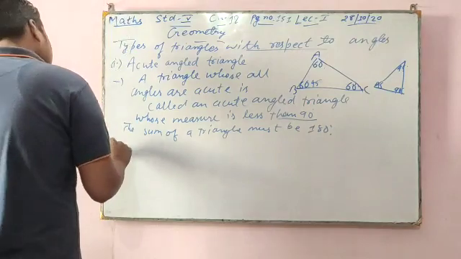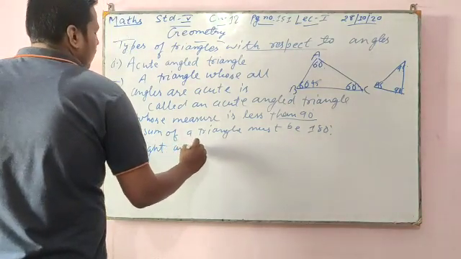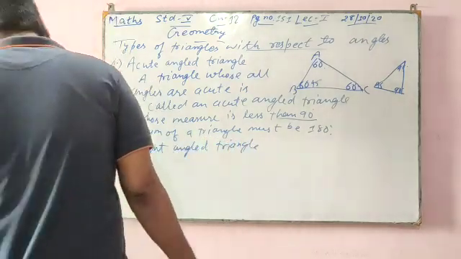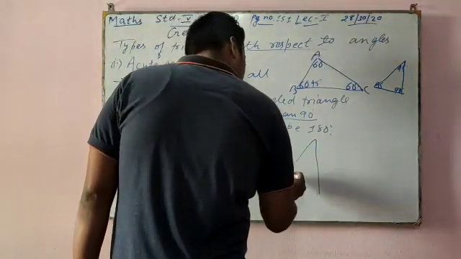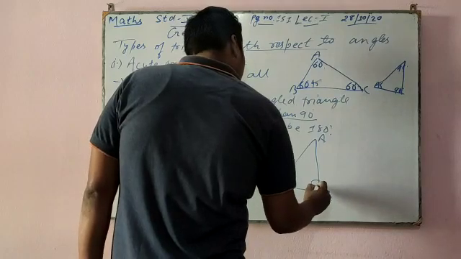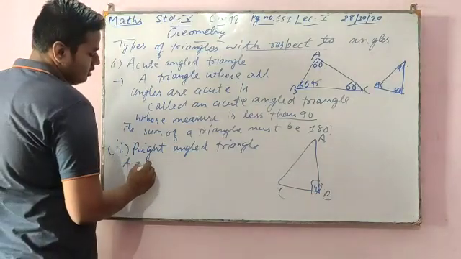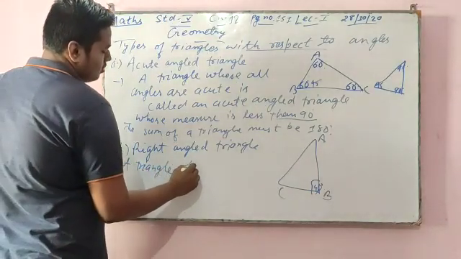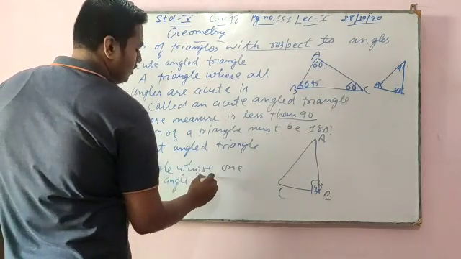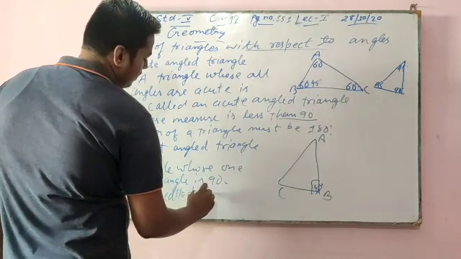Now next, second is the right angle triangle. A, B, C, 90 degrees. A triangle whose one angle is 90 degrees is called a right angle triangle.